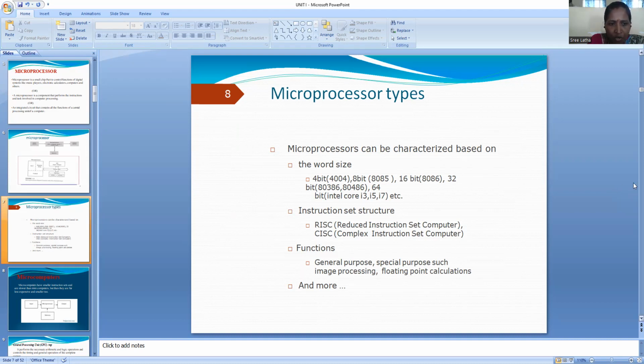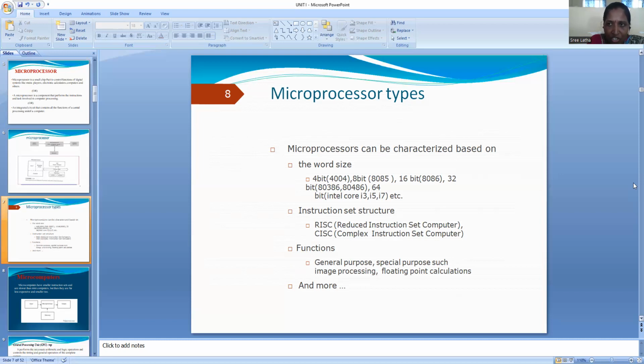In the year 1971, Intel implemented the first microprocessor, named the 4004. It is a 4-bit microprocessor with a clock speed of 740 kilohertz.